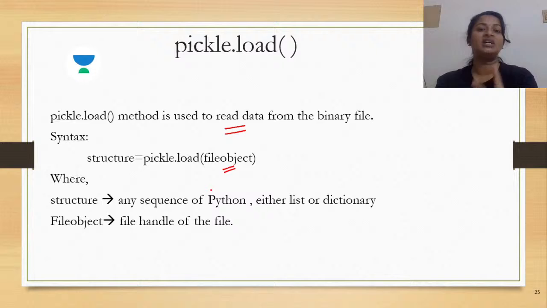Now whatever contents you are reading, it is the job of the load method to do the conversion so that it is converted to a human understandable form. So that particular sequence would be stored in the variable that is written on the left hand side. So what is actually happening? An assignment is happening. The contents read from the file are saved or assigned to the sequence variable structure. Is the idea clear?